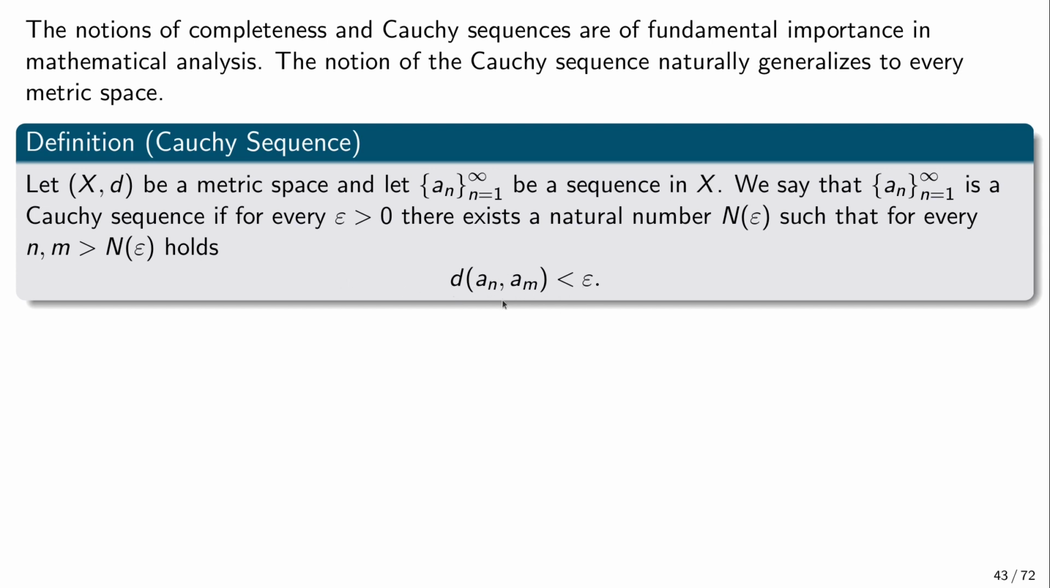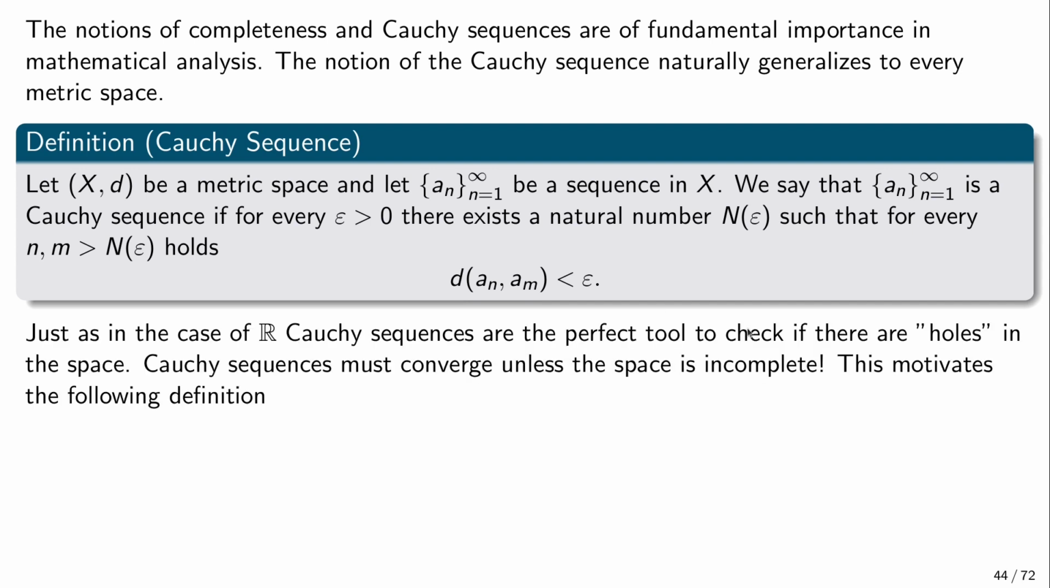And to recover the old definition that we've already seen, for the real numbers we just replace this metric d by the absolute value of a_n minus a_m. It's just one possible way of measuring distances on the real line.